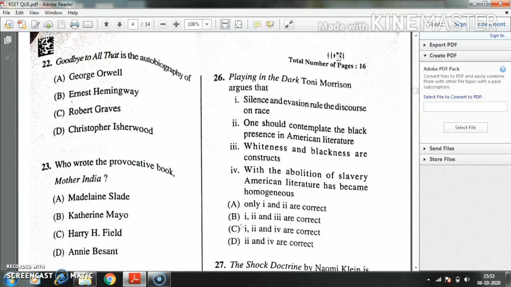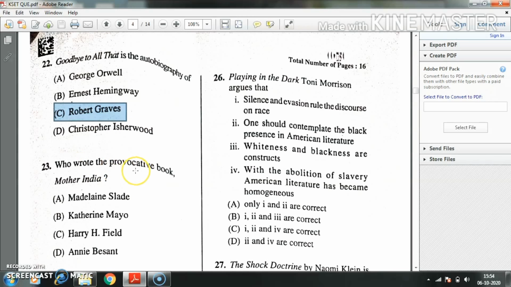Question number 22. Goodbye to All That is the autobiography of dash. Option A, George Orwell. Option B, Ernest Hemingway. Option C, Robert Graves. Option D, Christopher Isherwood. Here the right answer is Robert Graves, C. Question number 23.